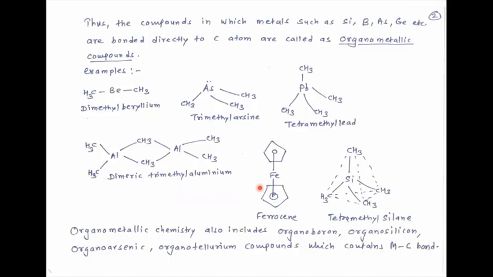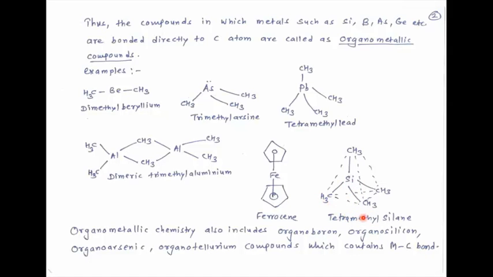Then see here, this is a very important compound from organometallic compounds. Iron is sandwiched between two cyclopentadienyl rings, and hence this compound is called ferrocene. This is another one, tetramethyl silane. Silicon is bonded with carbon of the methyl groups.